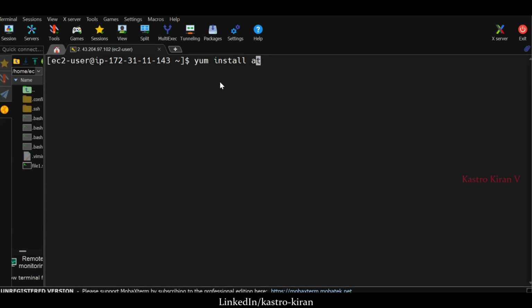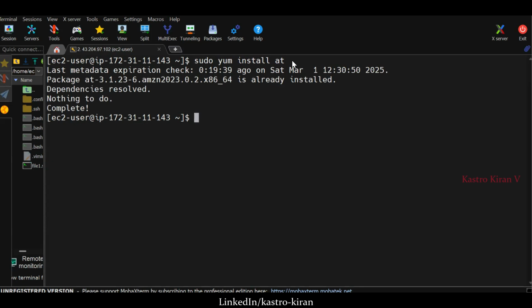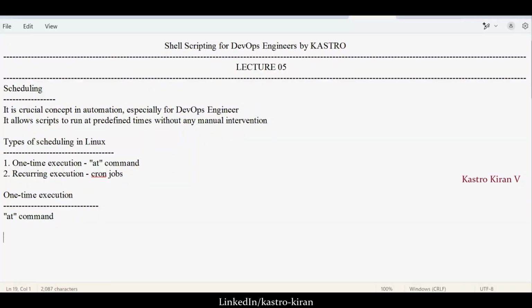Since we don't have root user privileges, I'll just add sudo in the beginning. So sudo yum install at, hit enter so that the at command will get installed. Suppose you are working with Ubuntu-based operating systems, then we will use sudo apt install at. This is basically used for Debian-based instances.